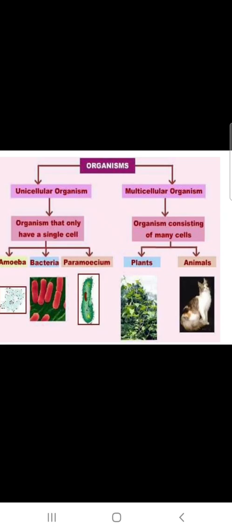Organisms with many cells, like plants and animals, are called multicellular organisms. So this is the difference between unicellular and multicellular organisms. Please study this distinction.